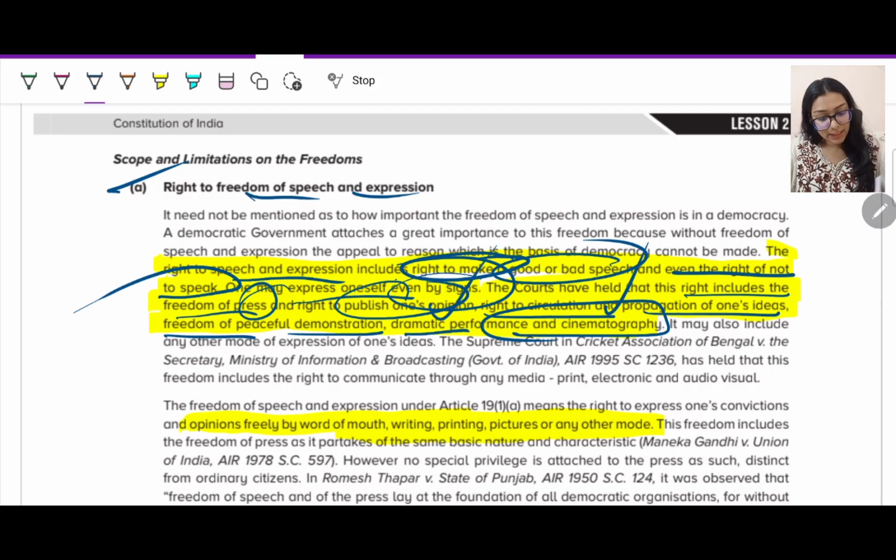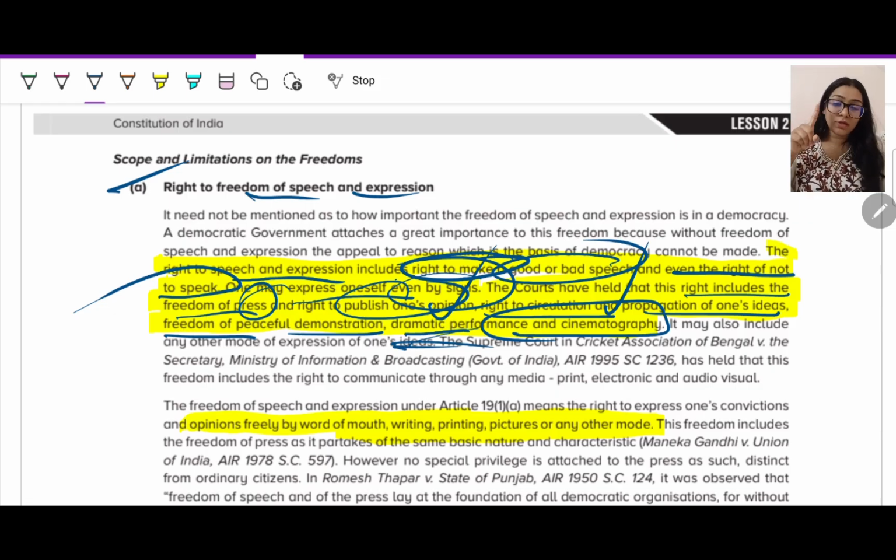It can be in a cinematic way, it can be in a dramatic way, like you are holding some theatre dramas. Or if you see earlier, when they were prevalent in the newspaper, there would be one section of cartoons which would try to say some political condition, what is happening, or in a satire way there would be a few cartoons, right? So that is also your freedom of speech and expression.